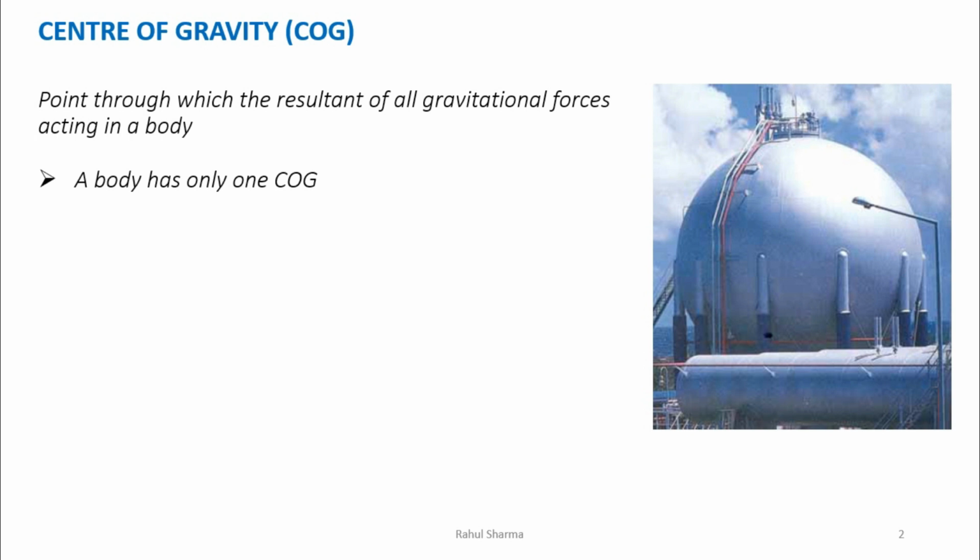Now when we have to understand the topic center of gravity, we can say these are a few very important points related to the center of gravity. Along with that, I should tell you one more thing, that center of gravity depends on the shape of the body. So first, a body has only one center of gravity. It is an imaginary point which occurs inside or outside the body. Its location does not change even with the change in orientation of the solid body.